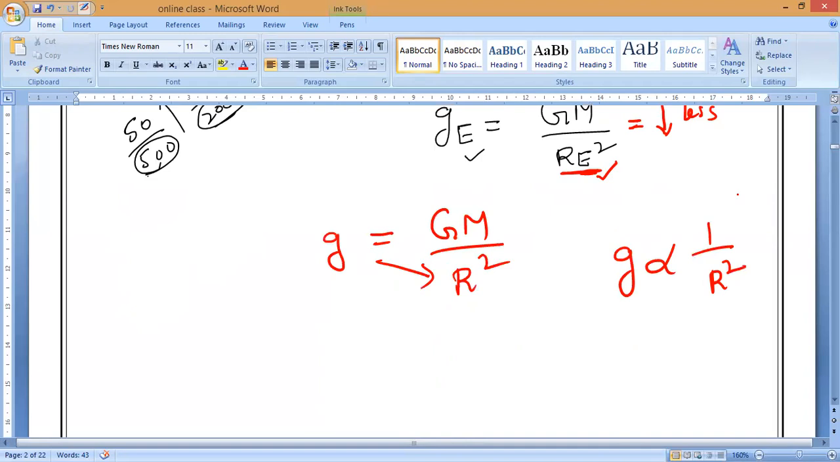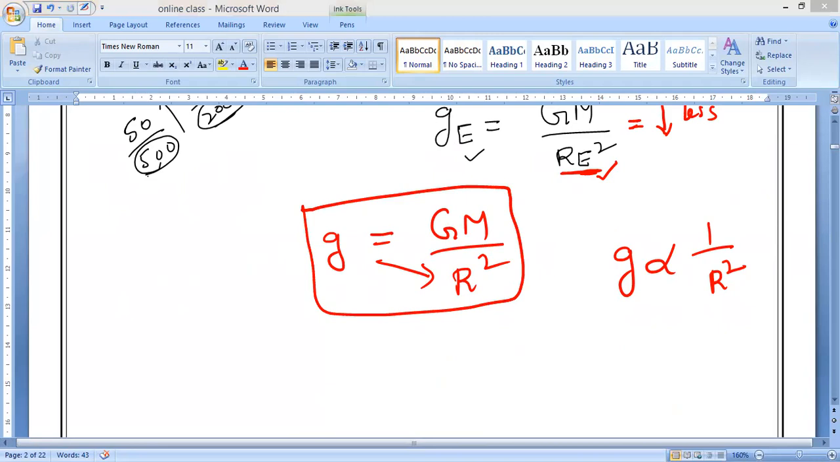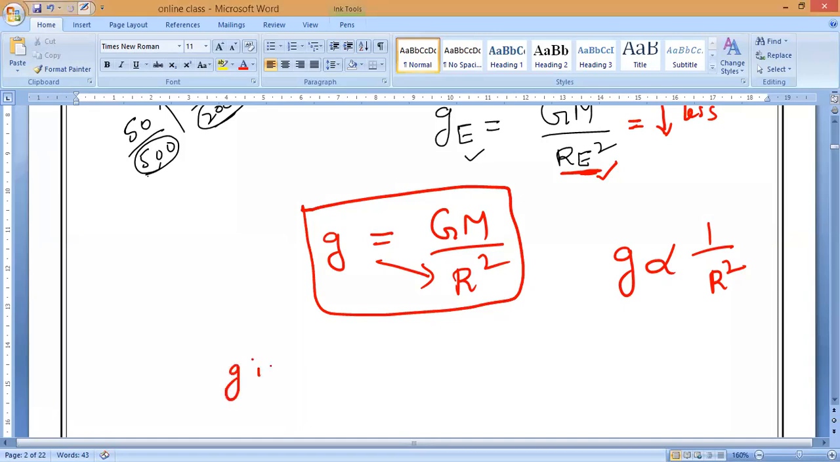So this is what you have to write. After the diagram, write these equations. As we know, the gravitational acceleration formula is G equals GM by R square. And what is the relation? G is inversely proportional to 1 by R square. Please write it. So from this, what can we conclude? G is maximum at the poles and minimum at the equator.